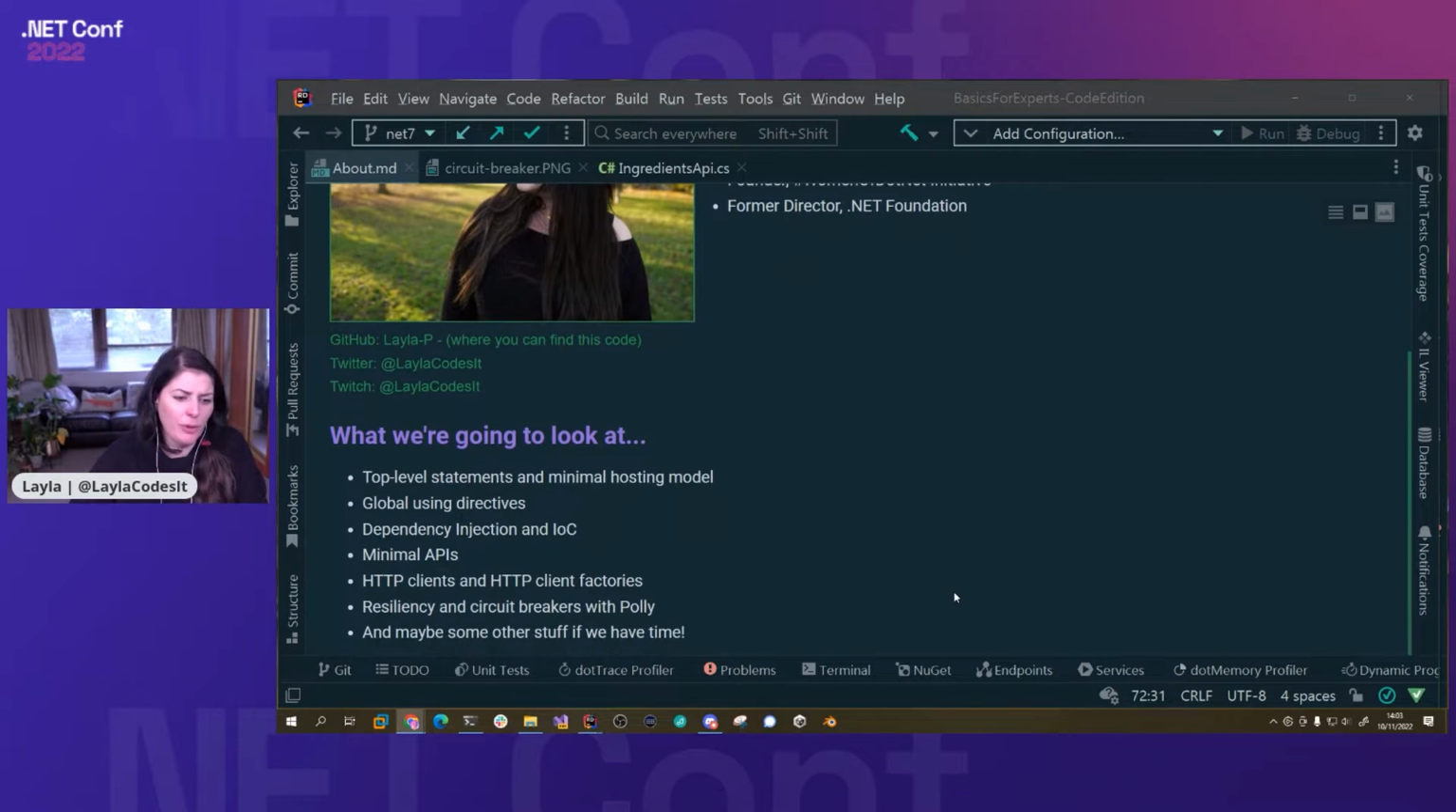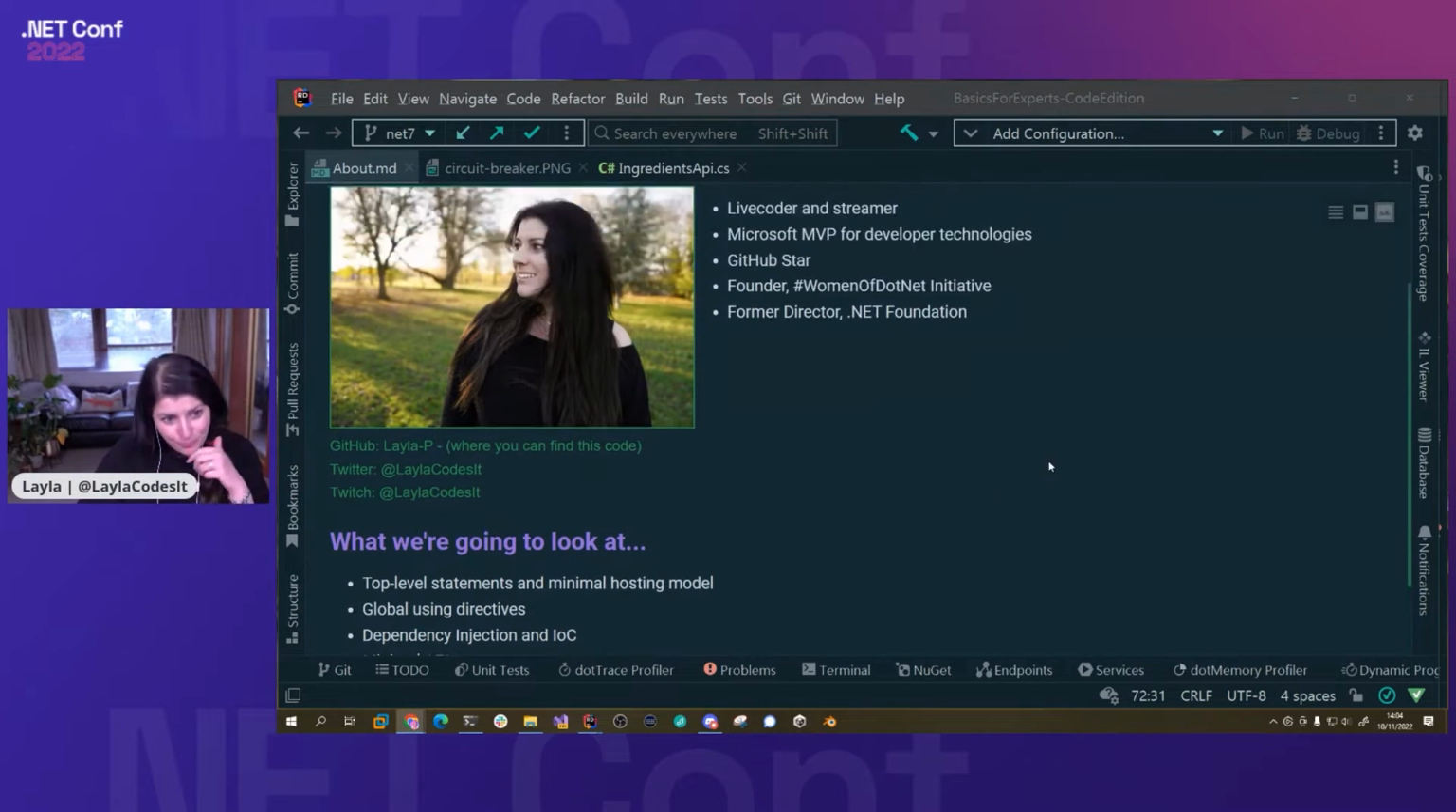All right, so today, what we're going to be looking at, if we get time, I told you it's going to be a whirlwind. I normally live code the entire thing, but I'm going to do some cheating by commenting and uncommenting code. So we're going to have a look at top-level statements, minimal hosting model, global using directives, dependency injection, and IOC. I'm going to assume you know a bit about what dependency injection is. We may not get to the minimal APIs. I may skip that because I'm sure there's plenty of other talks on minimal APIs. We're going to look at HTTP clients and client factories, resiliency and circuit breakers, and yeah, we are not going to have time for anything else. I can guarantee that. So let's get going.